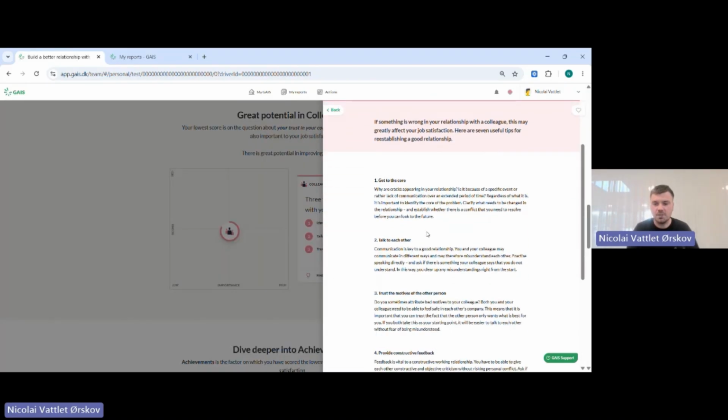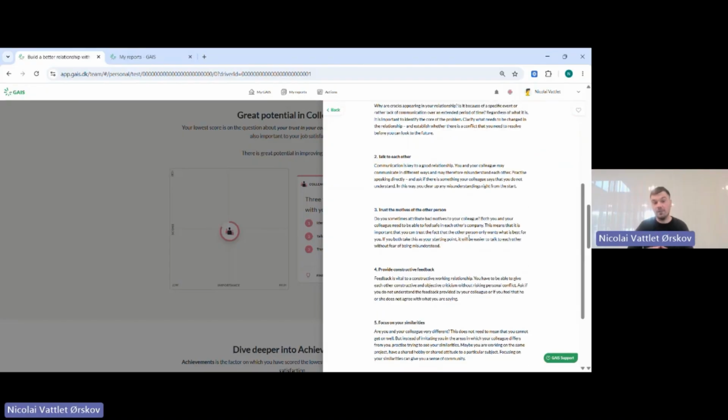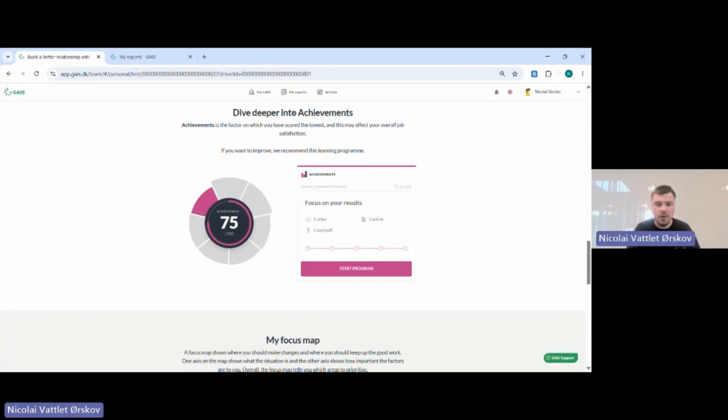And then I can read this small article, and perhaps I could get a point or two in terms of how I can myself contribute to creating a better space between me and my colleagues and in the department, perhaps. If I go down a bit more, I can see I have here a bigger tool where there is some videos, some PDF files, and some articles in terms of boosting this achievements factor in general.